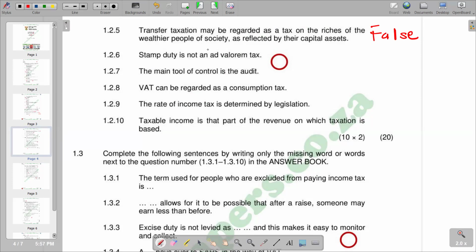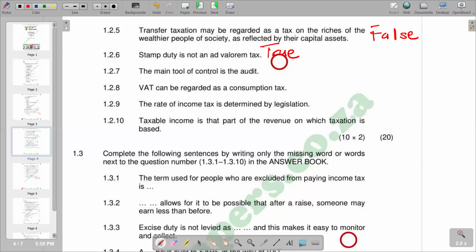So basically, you would see that now our statement reads stamp duty is not an ad valorem tax. So according to our response, it's going to be true. This is true, as we have stamp duty is not an ad valorem tax, which makes our statement true. So we have true.